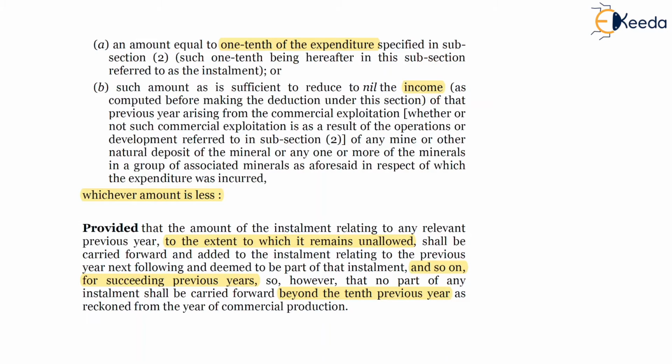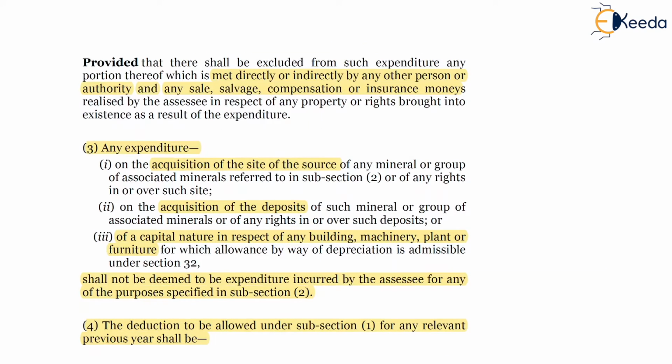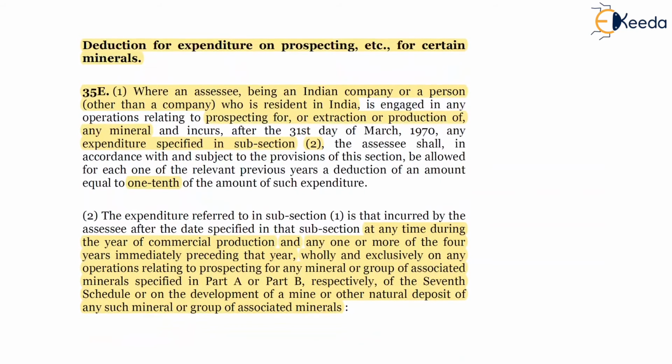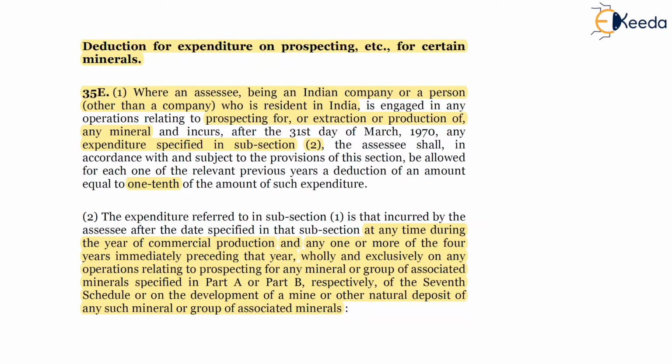So subsection 4 stated the amount of deduction. Subsection 3 stated the exclusion of expenditure, the expenditure which won't be allowed as deduction in the hands of the SSC. Subsection 1 stated the eligibility of the company, who are eligible, and the activities from which the income and expenditure will be considered for deduction, and one tenth of the expenditure will be allowed to the SSC.